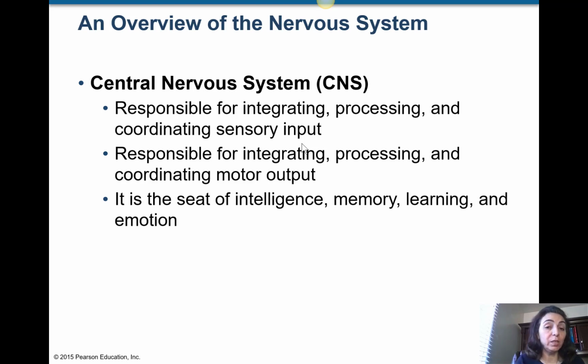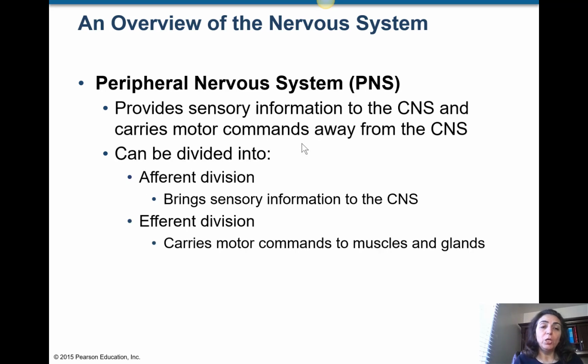It might be a slight difference with at least a few of the other creatures, but that slight difference goes a long way, right? So, peripheral nervous system. What's the function of the peripheral nervous system, PNS? It provides sensory information to the central nervous system.